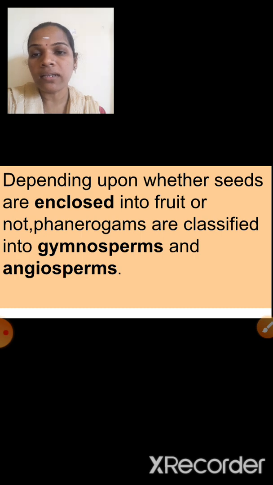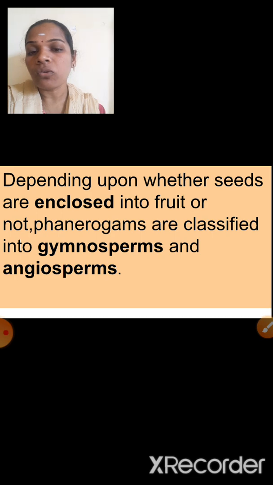Here seeds are there in these phanerogam plants. In some plants seeds are naked. In some plants seeds are inside the fruits. So based on that characteristic, these phanerogams are divided into two divisions that we will see. Depending upon whether seeds are enclosed or not, phanerogams are classified into gymnosperms and angiosperms. Okay, here two divisions. First one is what? Gymnosperms and angiosperms.